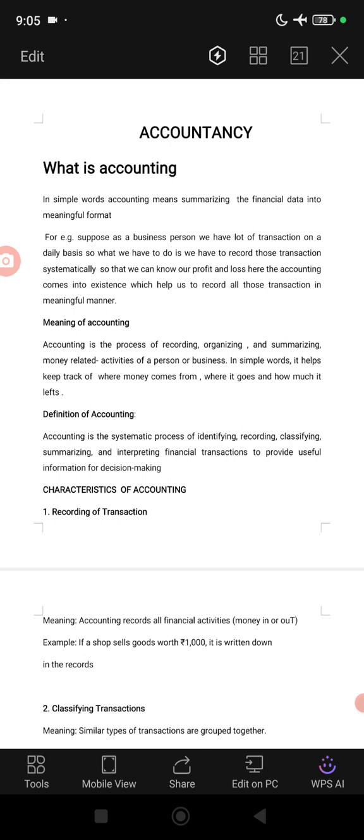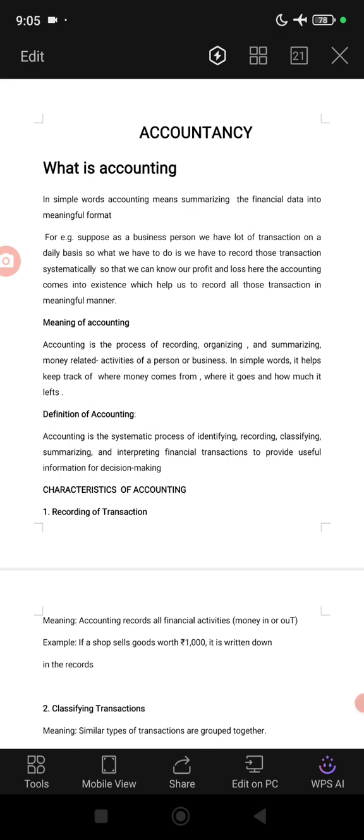So the meaning of accounting. Accounting is the process of recording, organizing, and summarizing money-related activities of a person or business. So what is accounting? Accounting is a process. In a process, what do we do?